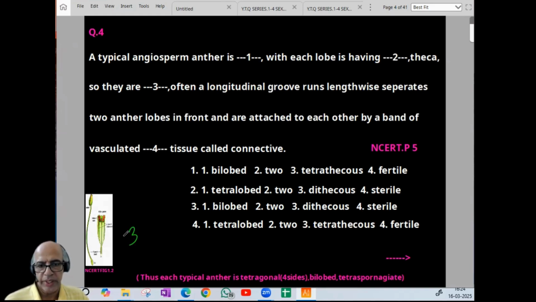Below that, a statement is there: thus, each typical anther is tetragonal, four-sided, bilobed, and tetrasporangiate. That is why that bottom line is given. Try to read that also. So option wise, the fourth one is 3. Now we proceed to the fifth one.